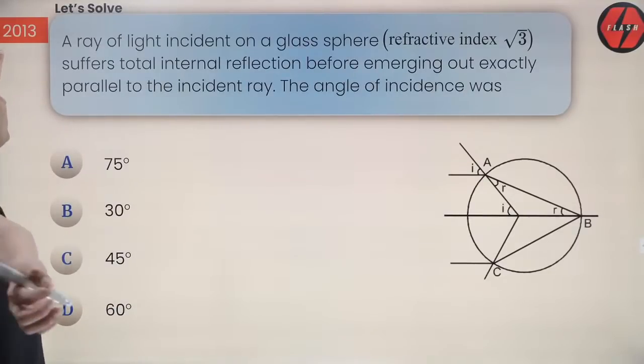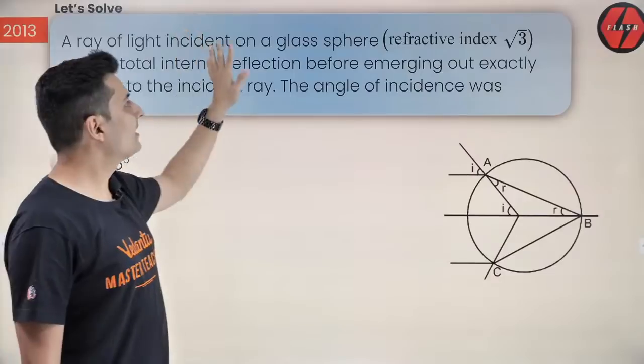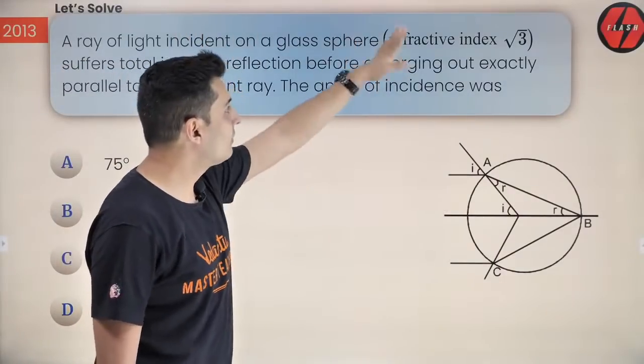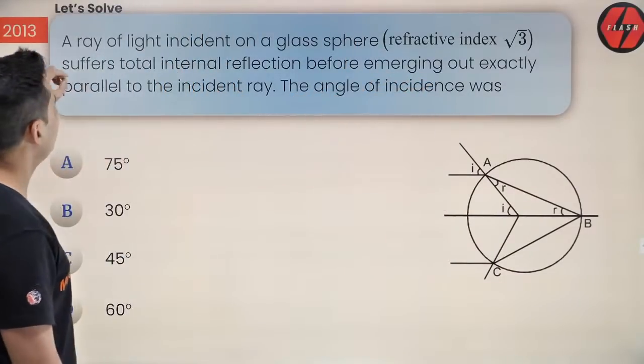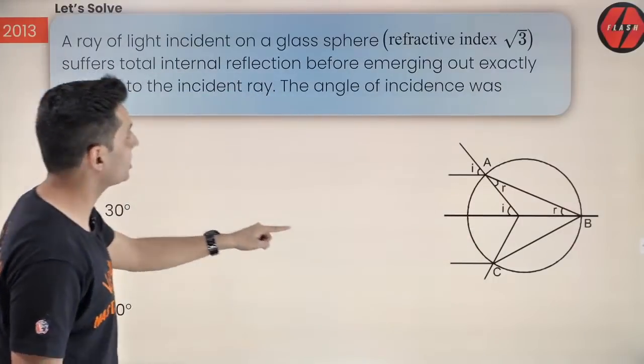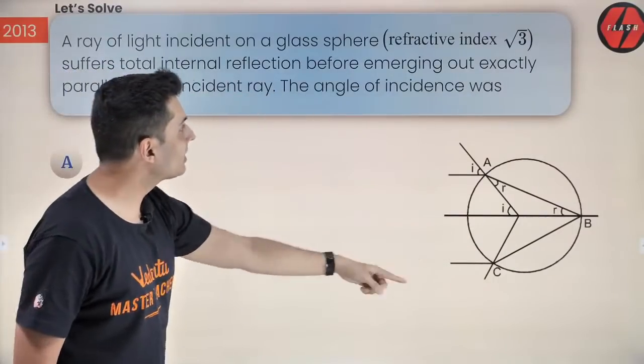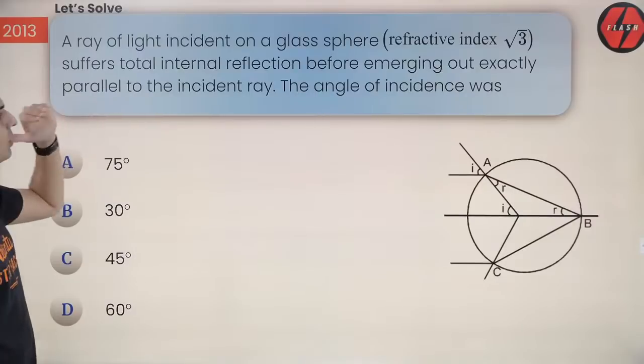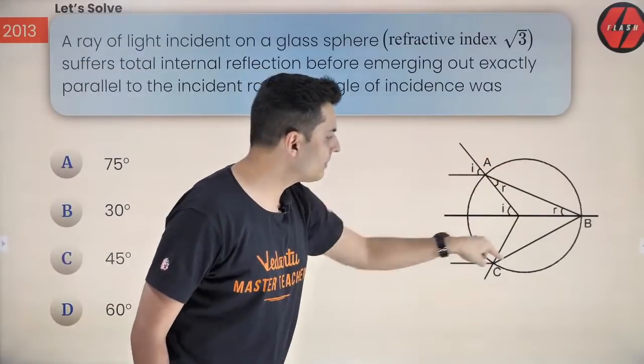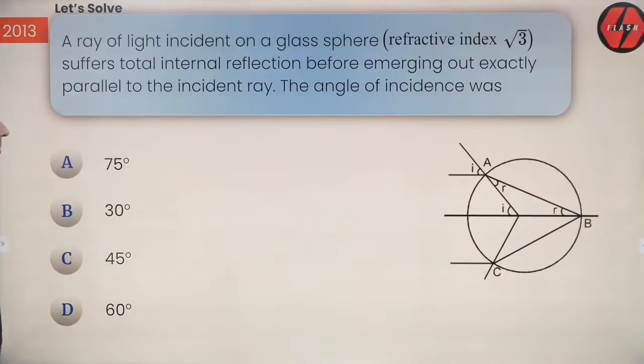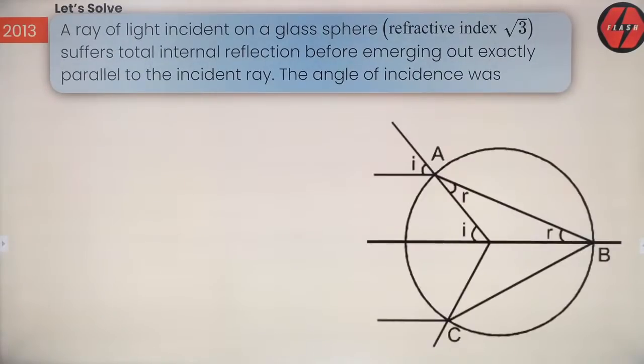2013 question. Beautiful question. A ray of light incident on a glass sphere of refractive index √3 suffers total internal reflection before emerging exactly parallel to the incident ray. Then what should be the angle of incidence? Let's solve this question. Options are given, but we'll not look at the options. It's not needed for us.